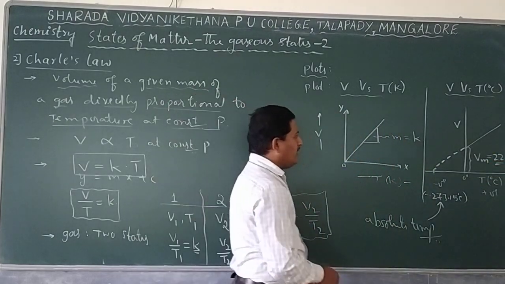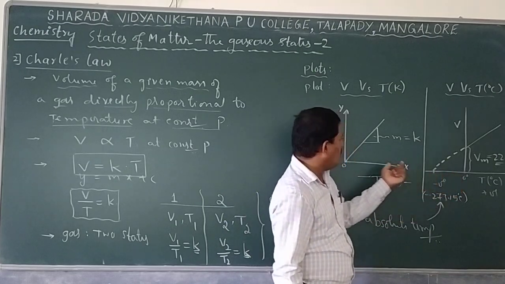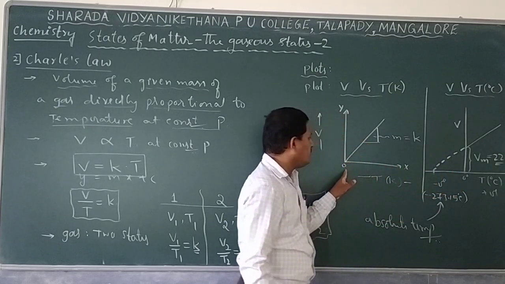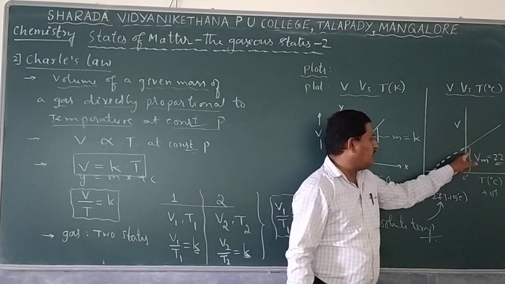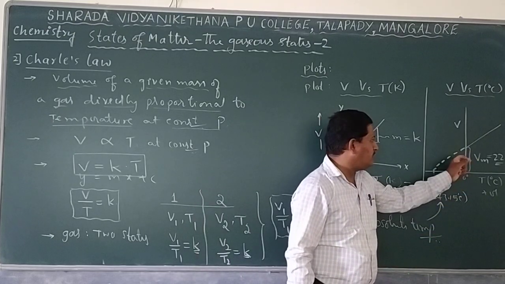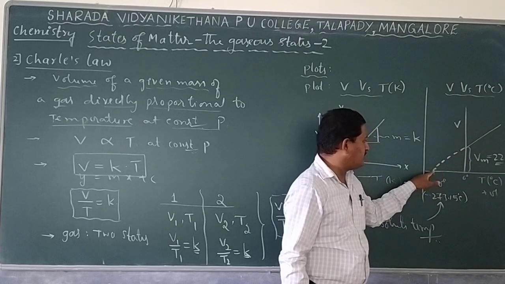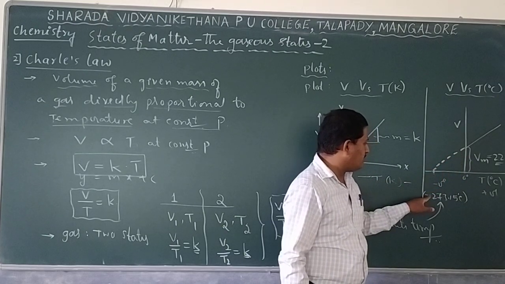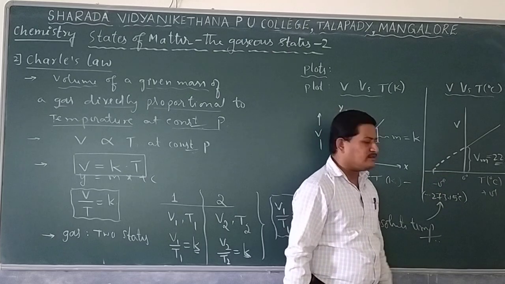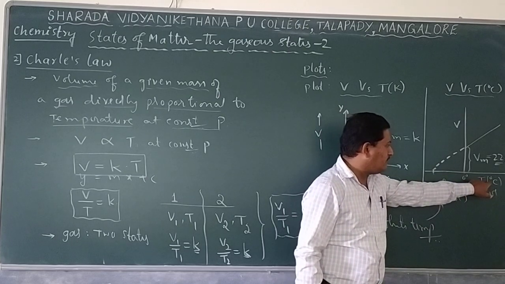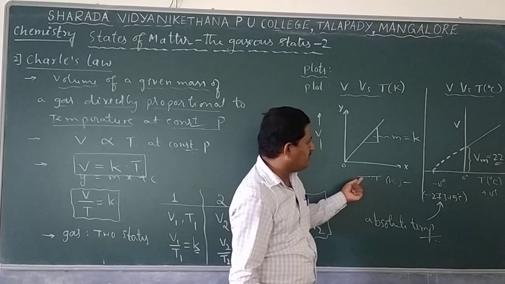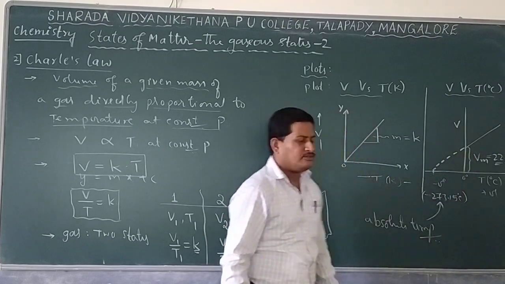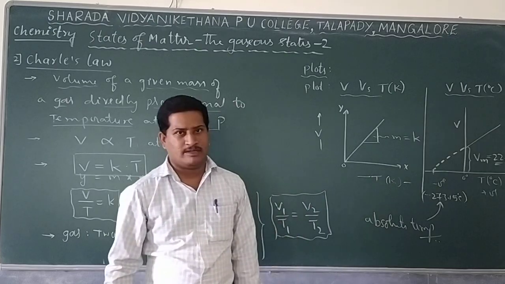So this is the other graph. Remember, the graph observed is a straight line passing through the origin if the temperature is in Kelvin. If plotted in degree centigrade, the straight line will not pass through the origin, and after extrapolating it will show 0 value at minus 273.15 degrees centigrade. So this is for Kelvin temperature, and this is for degree centigrade. These two graphs I have to remember.